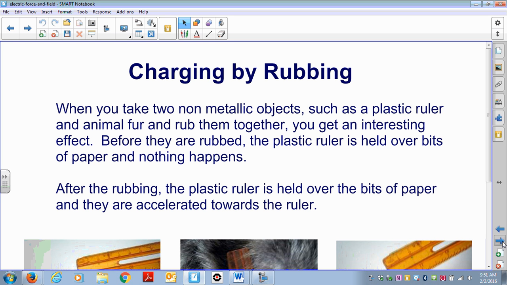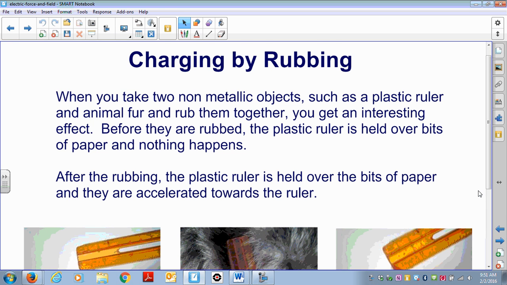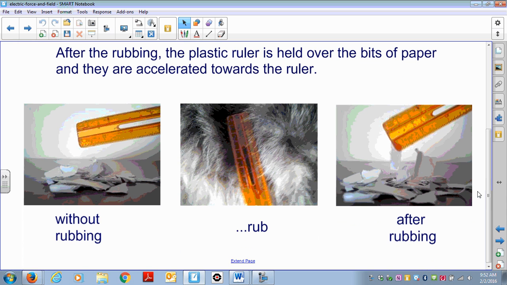When you take two non-metallic objects, such as a plastic ruler and animal fur, and rub them together, you get an interesting effect. Before they are rubbed, the plastic ruler is held over bits of paper and nothing happens. After the rubbing, the plastic ruler is held over the bits of paper and they are accelerated towards the ruler.